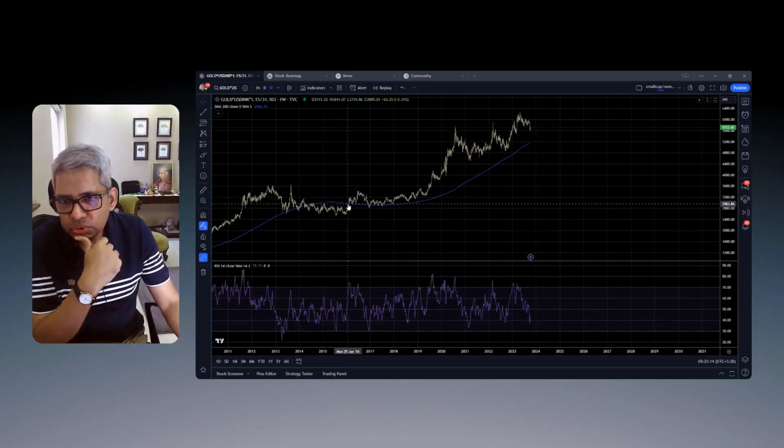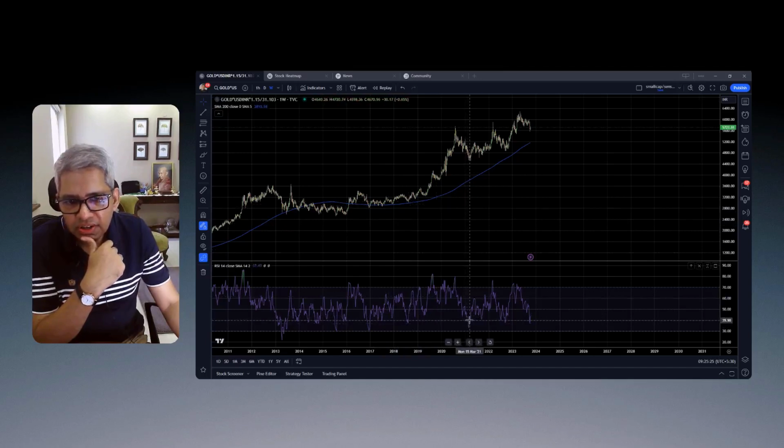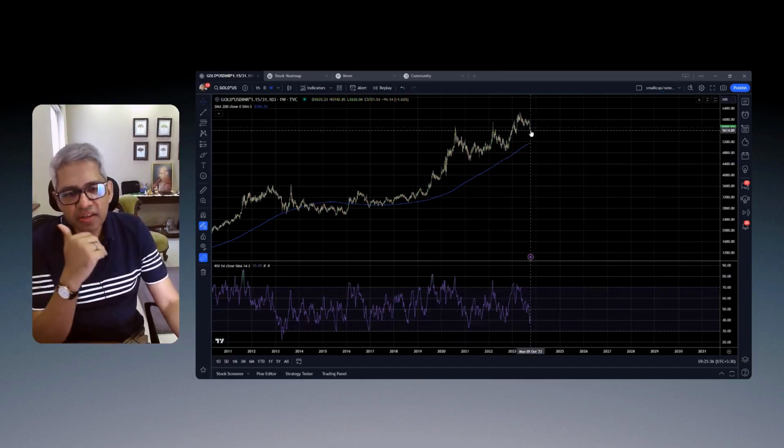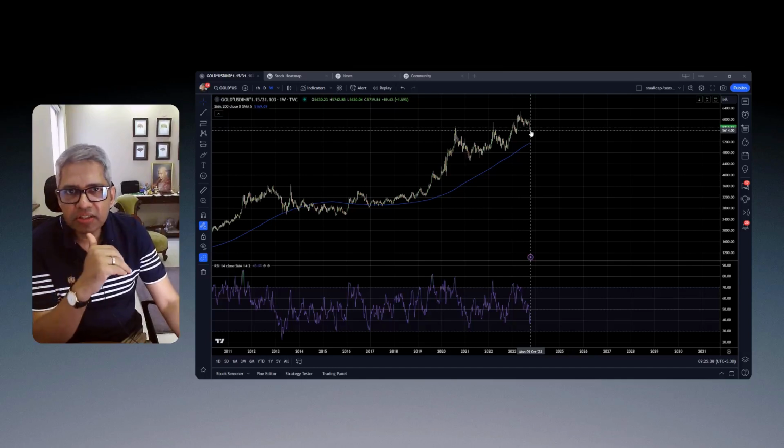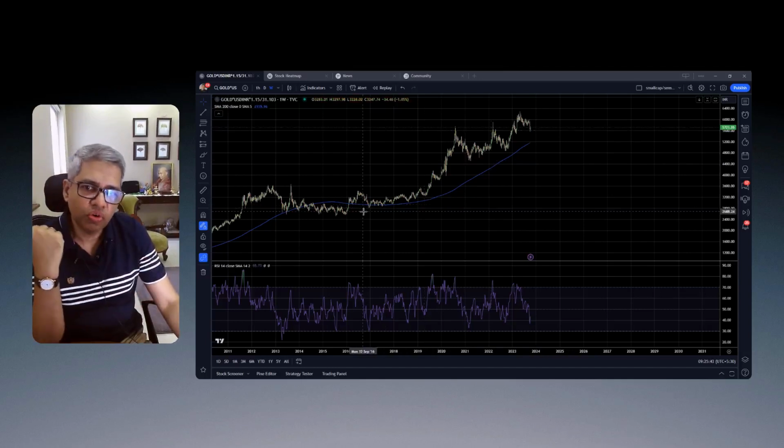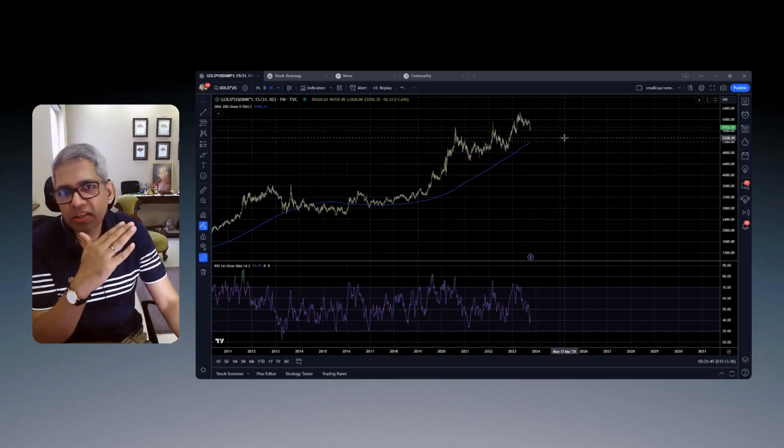Post 2016, I can say somewhere around August 18, then March 21, then September 22, and now just recently, we've had points where the relative strength was extremely oversold on the weekly basis, yet the overall trend remains on higher ground.